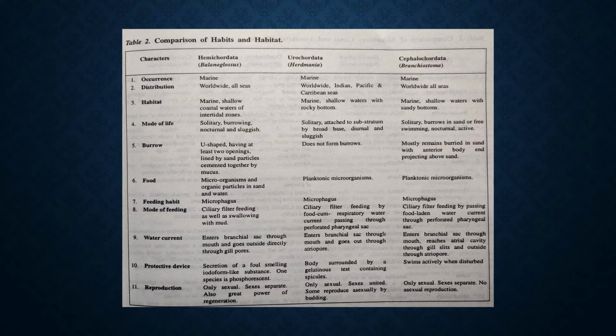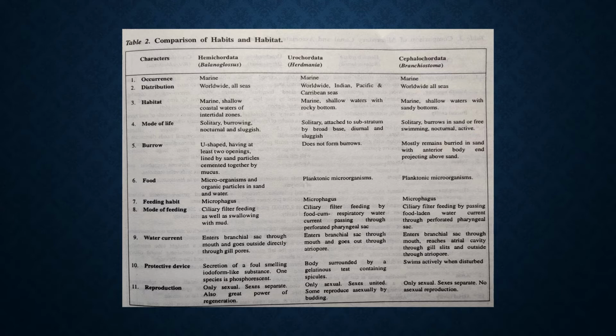The feeding in Balanoglossus is ciliary, meaning initiated by cilia. You know, the pharynx has many cilia, and when they move in such a manner, the water from the outside is pulled towards the pharynx. So it will come inside the body through the mouth and will enter the pharynx.